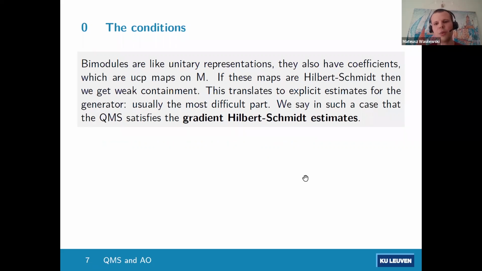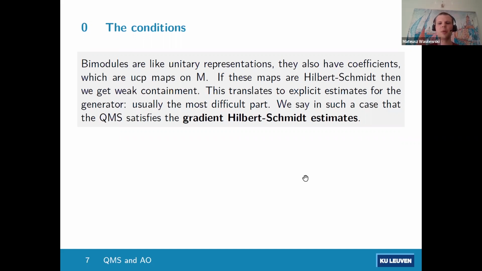Our analog of L2 is Hilbert-Schmidt. So if these coefficients are Hilbert-Schmidt, then we get weak containment. And this actually translates to very explicit estimates for the generator. And if this is the case, then we say that the quantum Markov semigroup satisfies the gradient Hilbert-Schmidt estimates.